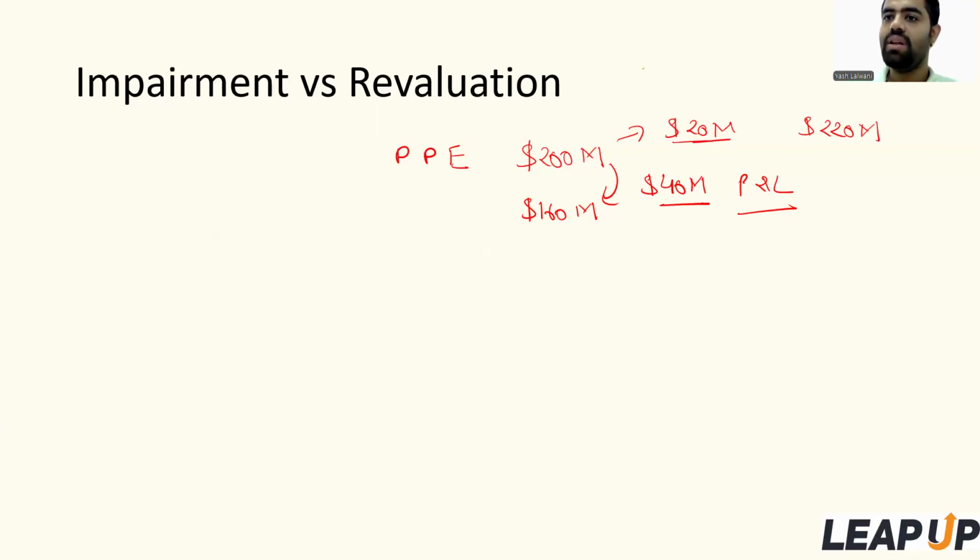This $20 million is upward revaluation, an increase in the value of the company based on current scenario. So this gain will be recorded in other comprehensive income in the statement of changes in shareholders' equity.